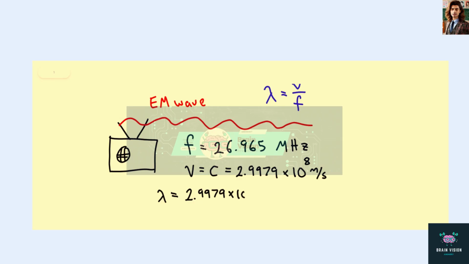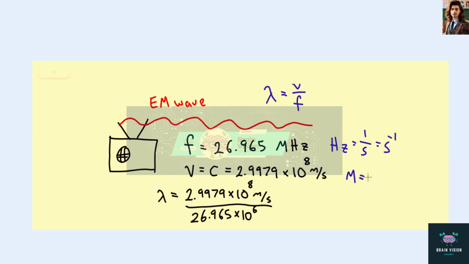2.9979 times 10 to the 8 meters per second divided by 26.965. And now, because this is megahertz, you might recall that hertz has units equal to 1 over second, or seconds to the minus 1. We want to use a factor of 10 to the 6, which is what the megahertz is. M is 10 to the 6th power.